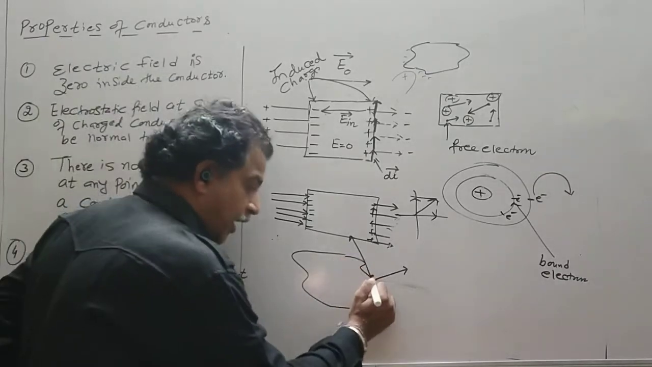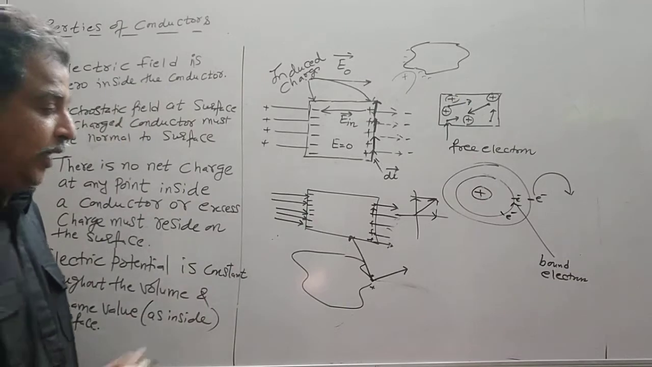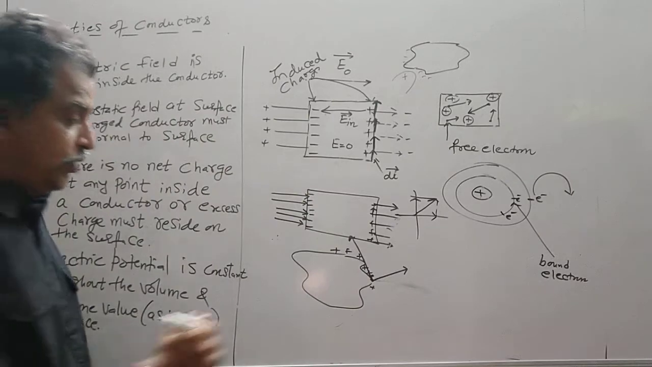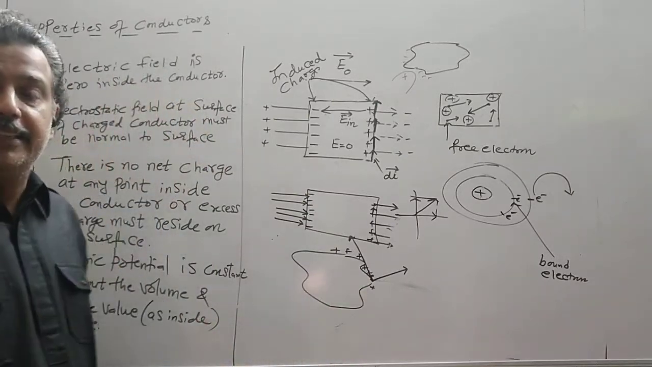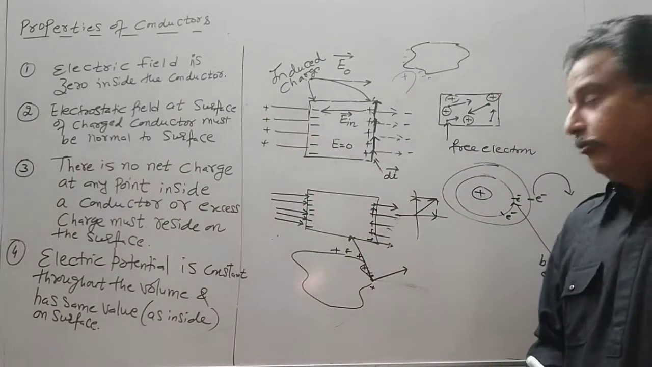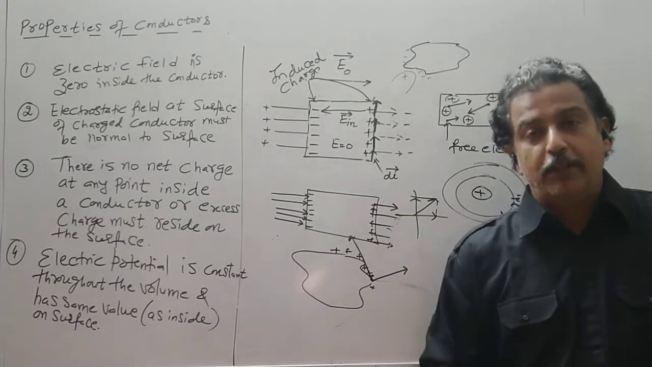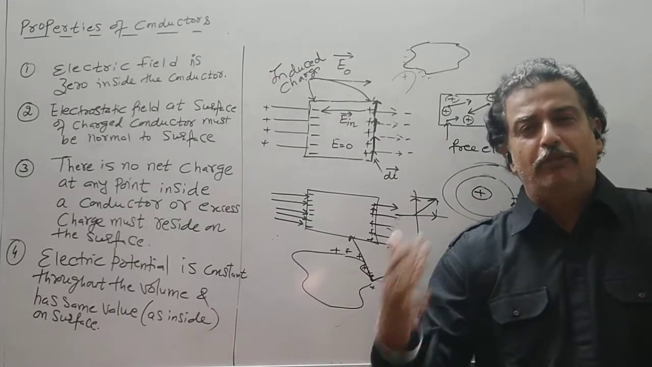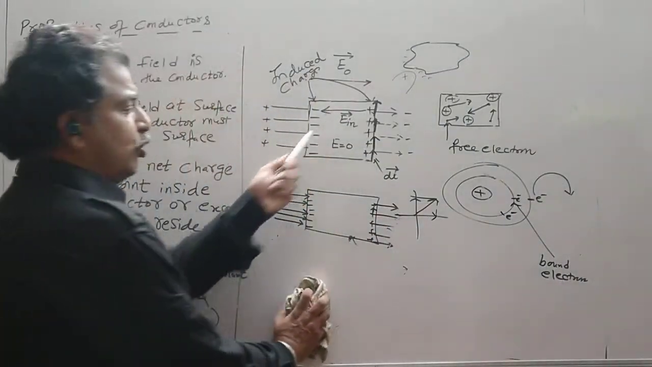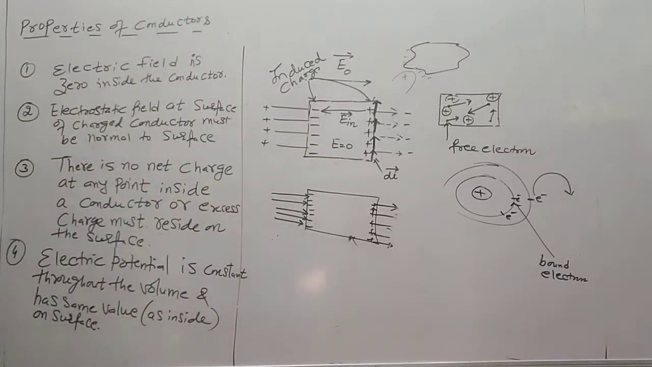Now if this charge has a tangential component, it should move in that direction. But because there are other charges distributed on the surface, there is a force of repulsion on both sides. So in any case, they will not move tangentially. If they cannot move tangentially, we have only one component, the normal component to the surface. So the electric field is always normal to the surface, which is clearly drawn in this situation. It is easily understood by this diagram.